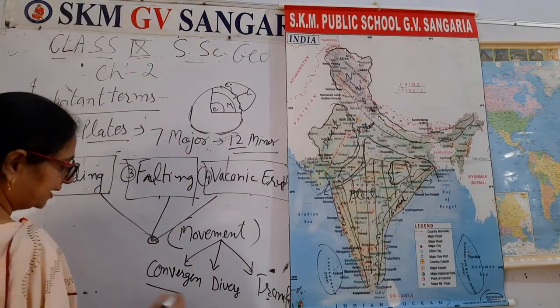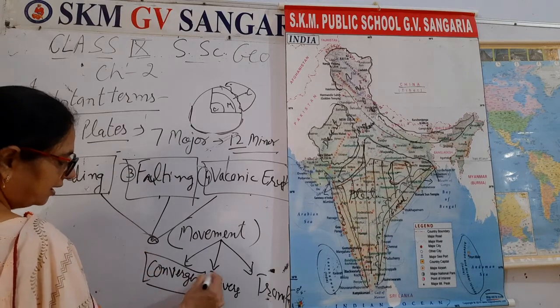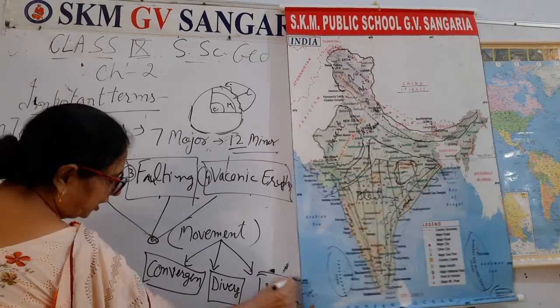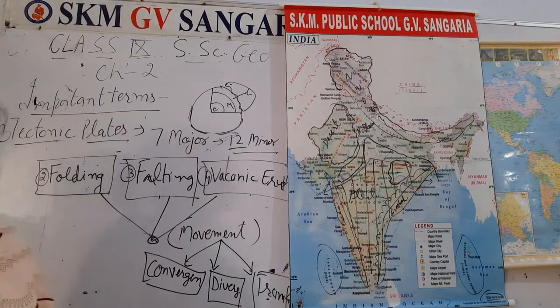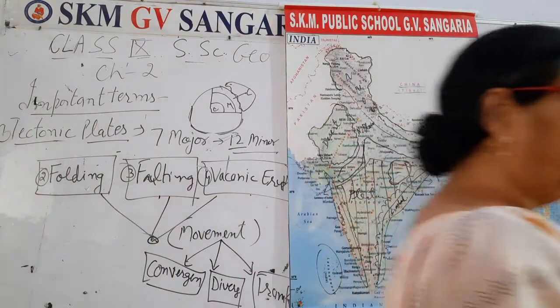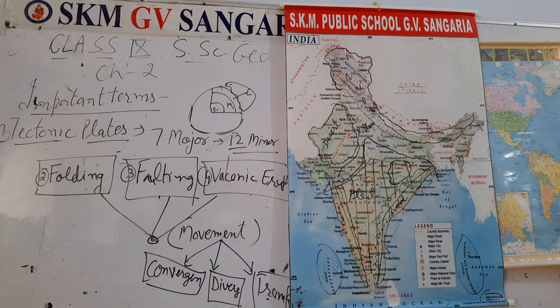Meaning these plates converge, diverge, and transform. Right? So the earth plate, I told you, you may take an example of these plates with this.